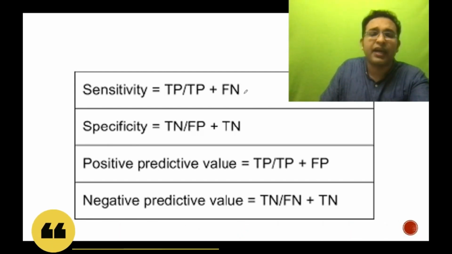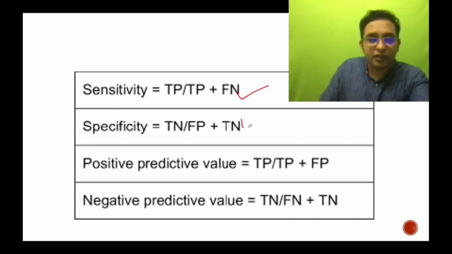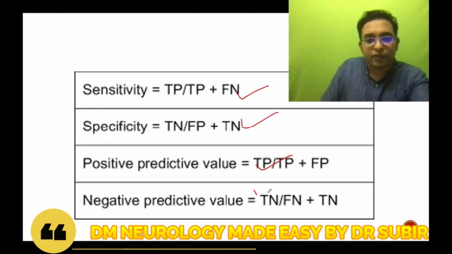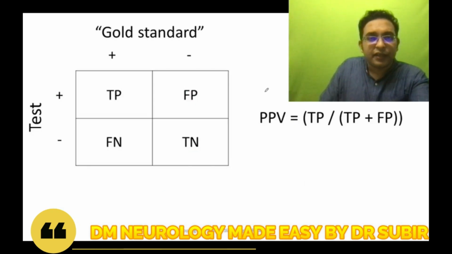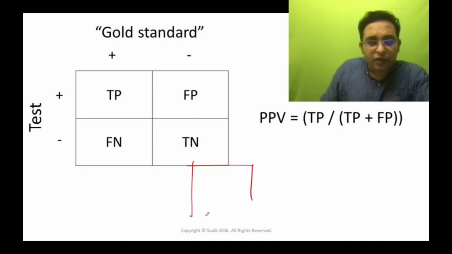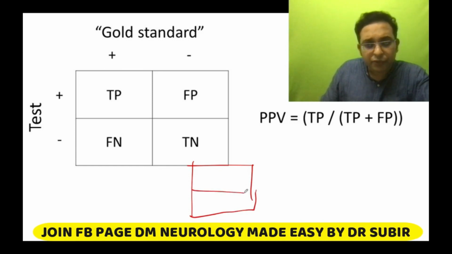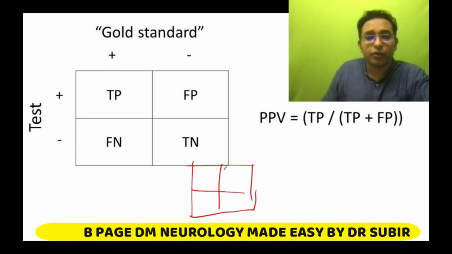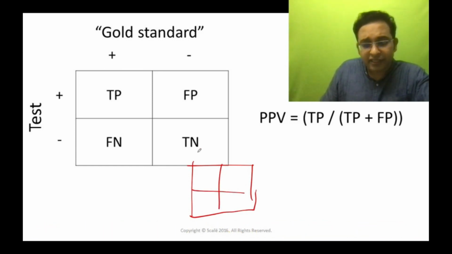Should we memorize all these things, total positive, total negative, and so on? Let's see how we can derive the answer. Every time you get a question regarding sensitivity, specificity, positive predictive value, or negative predictive value, rather than memorizing the formula, you should directly go into drawing a four square table.